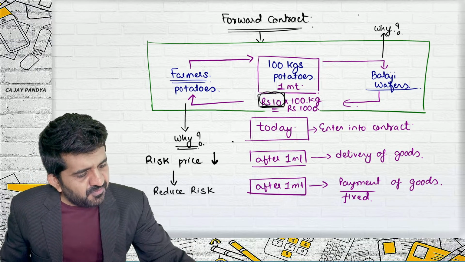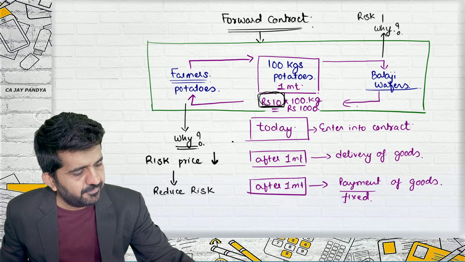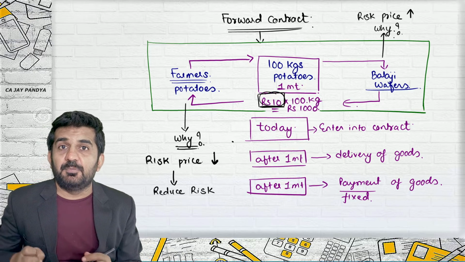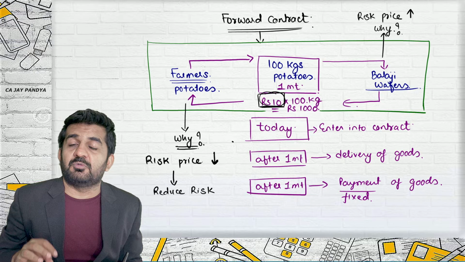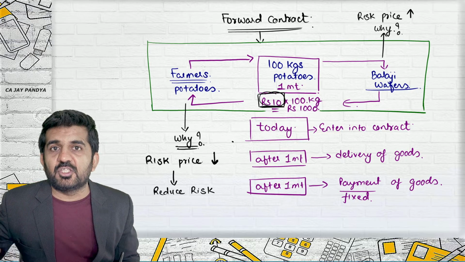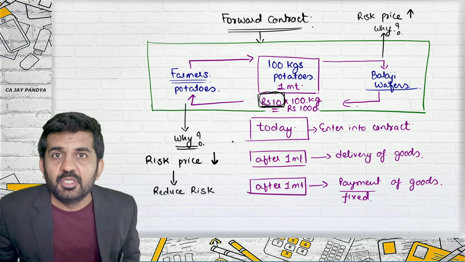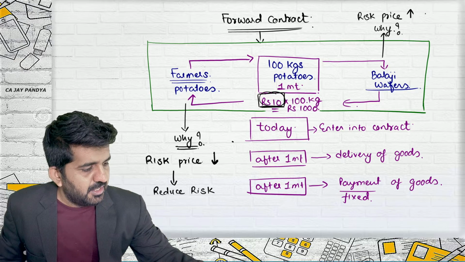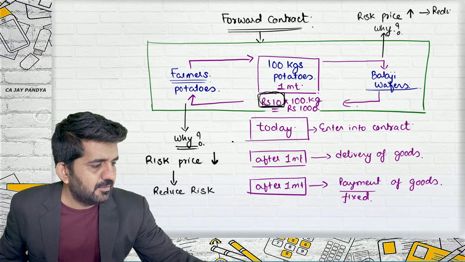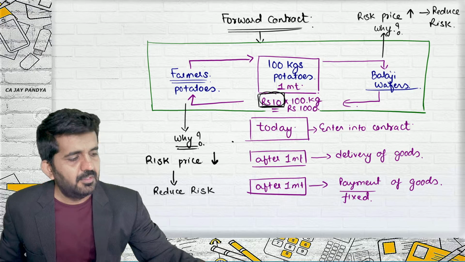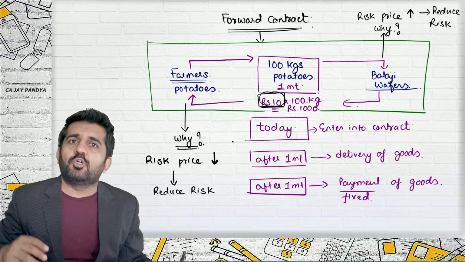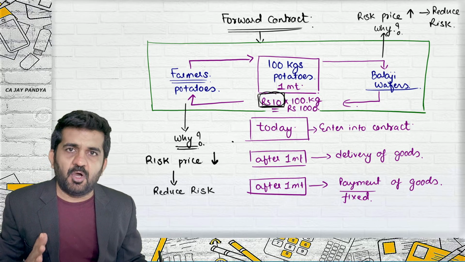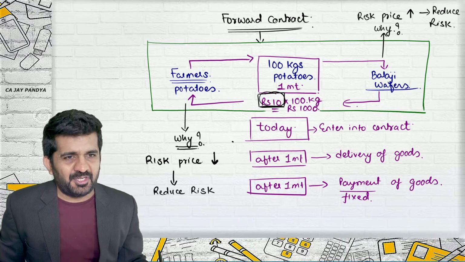So Balaji Wafer is having a risk that price will rise. If price becomes 20 rupees, instead of 1000 rupees, we'll have to pay 2000 rupees. And understand, this is 1000 and 2000. If the rupees are in crores, then instead of 1000 crore, you need to pay 2000 crores. That is your risk. And to mitigate that risk, or to remove that risk, Balaji Wafers enters into this type of contract. Now try to concentrate.